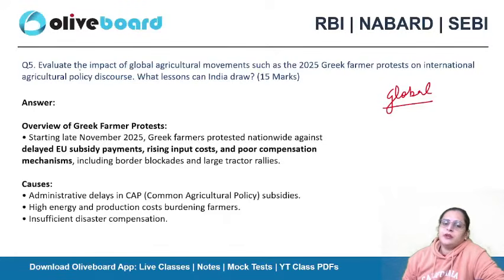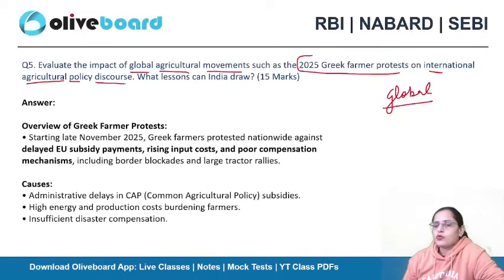You need to evaluate the impact of global agricultural movements, like the 2025 Greek farmers' protest, on international agricultural policy discourse. So what lessons can India draw? Why is this question important? There are movements happening at the global level.